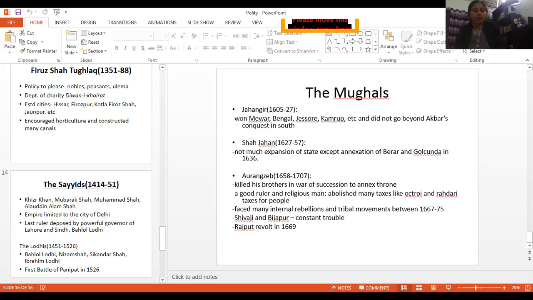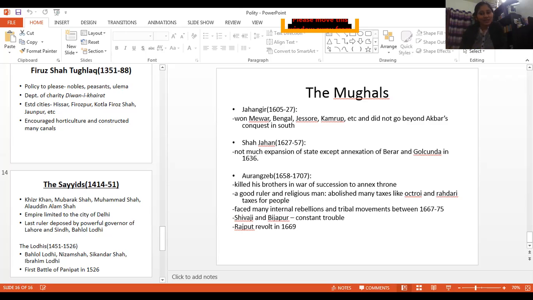And talking about foreign trade, Indian exports of foodstuffs like rice and sugar went to many Southeast or West Asian countries, and textiles were exported to Europe. Imports for India today are such that there are more imports and less exports, but it was not like that then. Exports were more and imports were less. So there was a very favorable balance of trade then, and a flow of bullion into India.